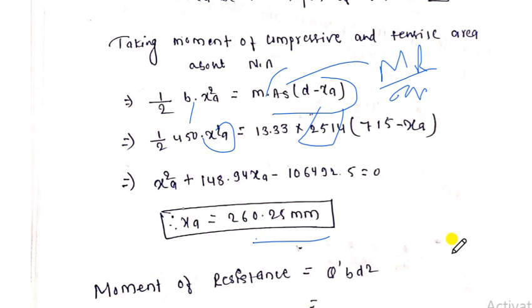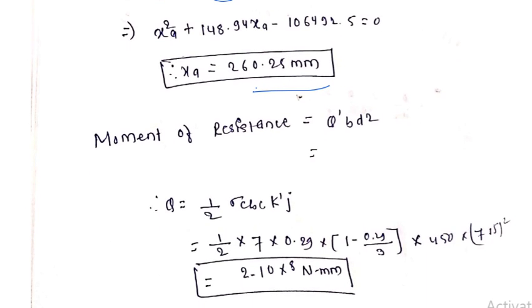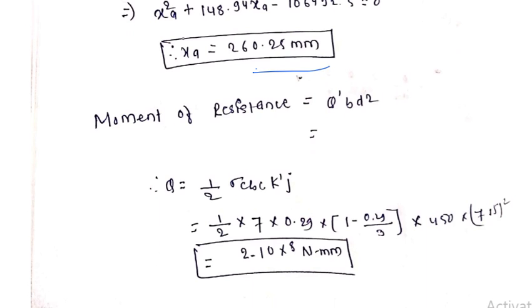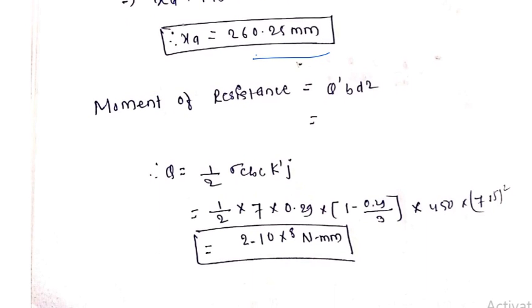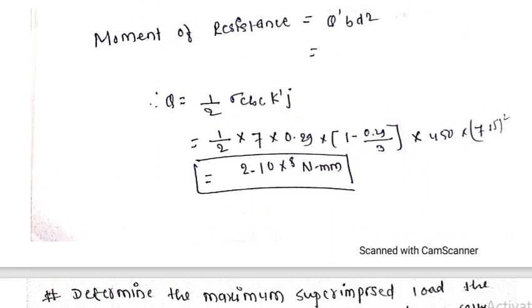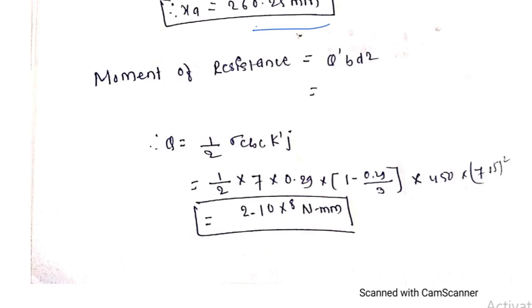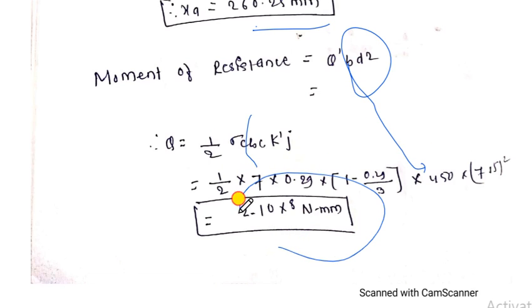Now we will find the moment of resistance, which is equal to Q dash into b into d square, where Q is 1/2 sigma CBC K dash by j. So by putting all these values, the Q value will come, and if you substitute all the values here, the moment of resistance comes to 2.10 into 10 to the power 8.